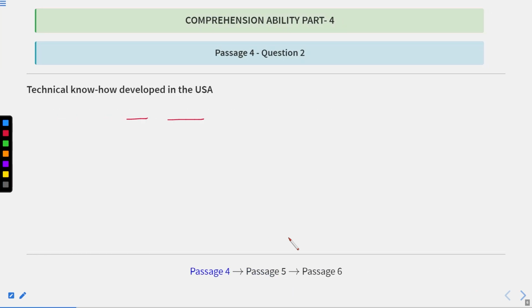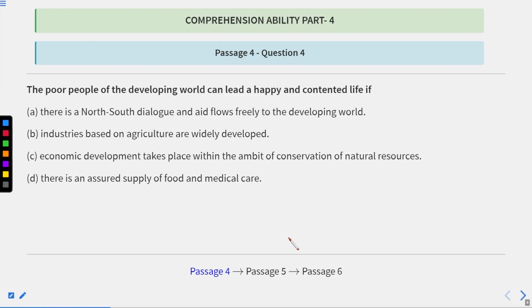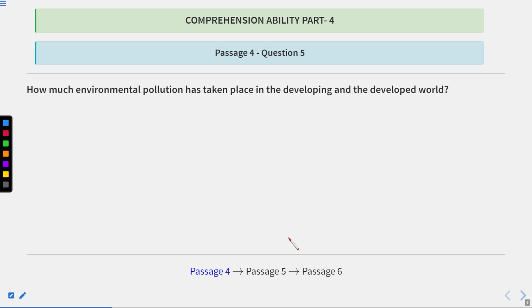So this will be the correct answer. Okay, now let us move to the next one. So the next question is, how much environmental pollution has taken place in developing and the developed world?